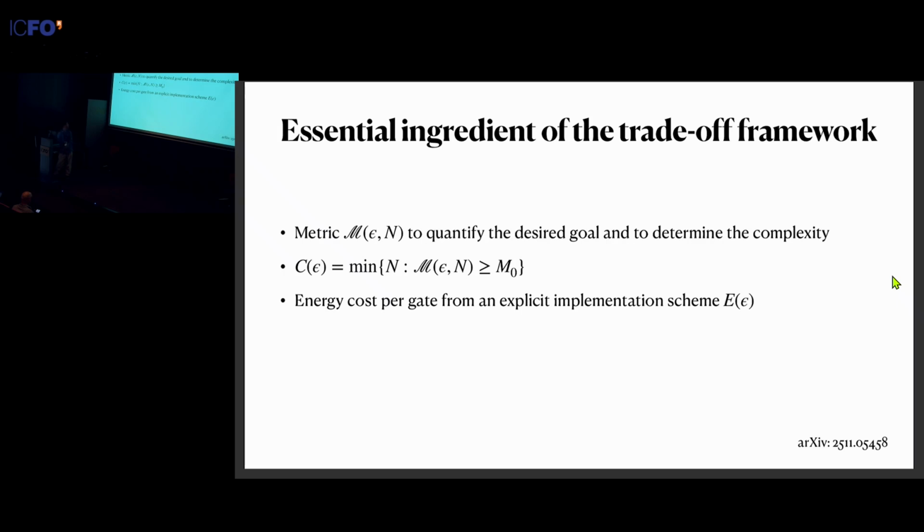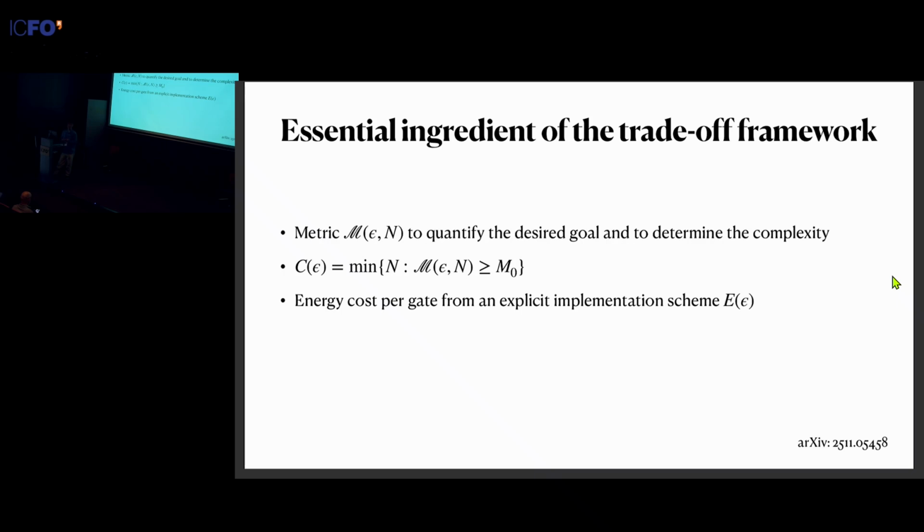So the expression is given on the screen here. And then as for the energy cost, we just need an explicit physical scheme of how to implement these gates, and from which we can read off the energy cost of each gate right away. So as you can see, there's really only a few ingredients that we need to apply this trade-off framework to quantum protocols. So it has a really wide range of application as long as the protocol at hand has a clear notion of gate complexity.